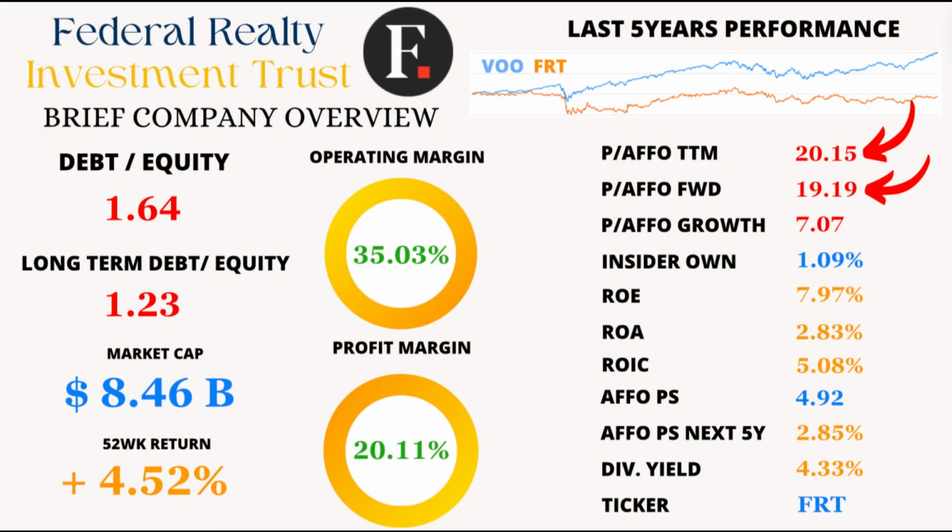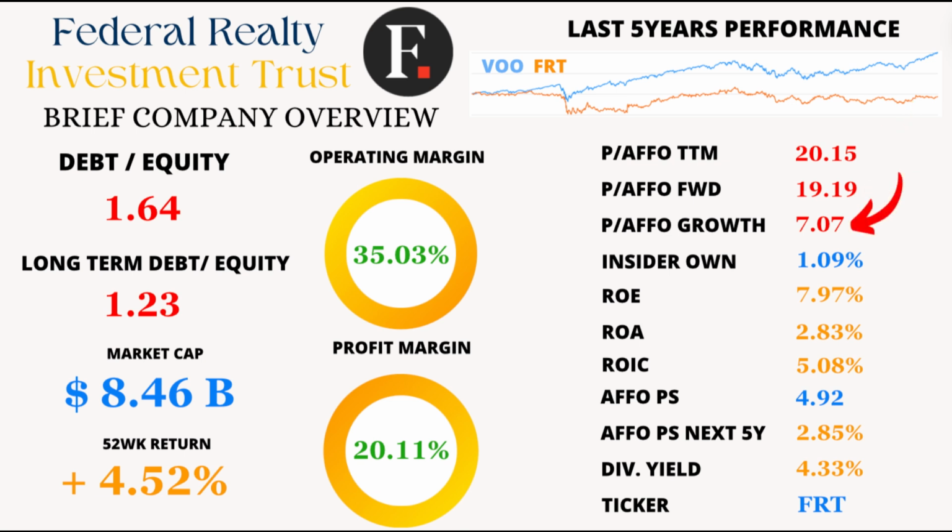First up, let's talk about price-to-adjusted funds from operations. Over the last 5 years, FRT has seen an average P/AFFO ratio of 13.79, but currently, it stands at a higher 20.15. Looking forward, the ratio is expected to drop slightly to 19.19. Both numbers suggest a huge potential overvaluation relative to its 5-year average.